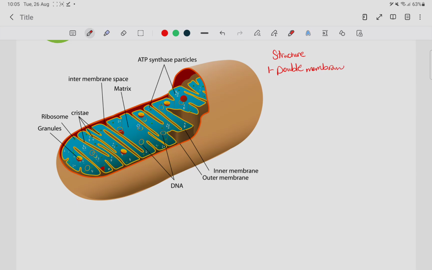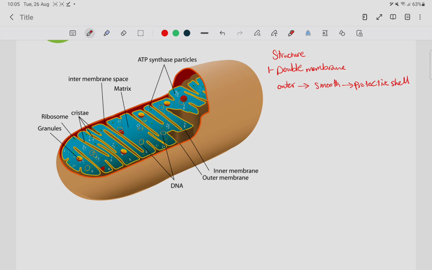This double membrane surrounds the organelle. The outer membrane is smooth and acts like a protective shell to protect it from anything.